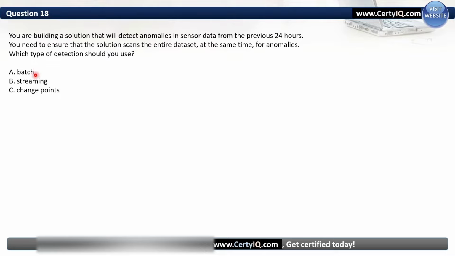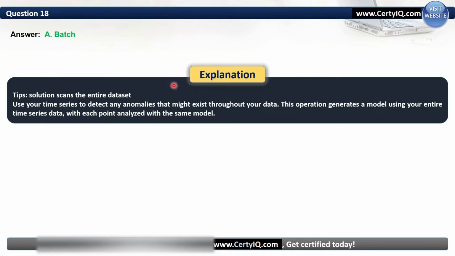Okay. So there is a difference between batch and streaming. Streaming is used when we use real-time data, when we do real-time analysis. But in this case we are doing it for the last 24 hours for the complete data set. The important keyword here is that they are doing it for the last 24 hours. If they were doing real time, you would go with streaming, but they're not doing real time, they are doing it for the last 24 hours. It means it is a batch. So the correct answer is A here. Use your time series to detect any anomalies that might exist throughout your data. This operation generates a model using your entire time series data, with each point analyzed with the same model.